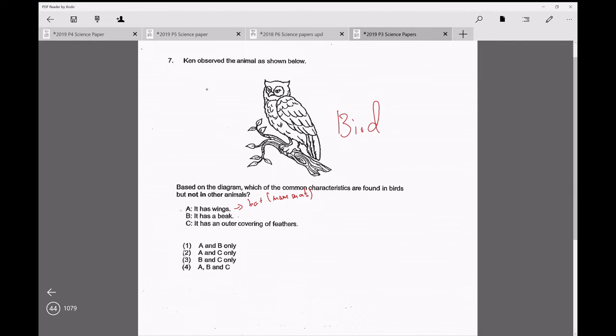Have beaks? Okay, yes. The reason why birds have beaks is because they have no teeth. So they cannot chew. They cannot bite. So usually what they do is they will use their beak to peck the food until it's very small pieces before they swallow it. So B is correct. Is an outer covering of feather? Yes, only birds have outer covering of feather. Okay, so it's B and C only.